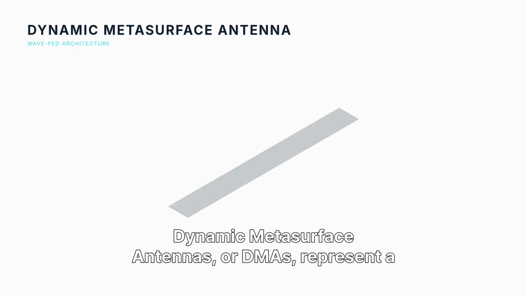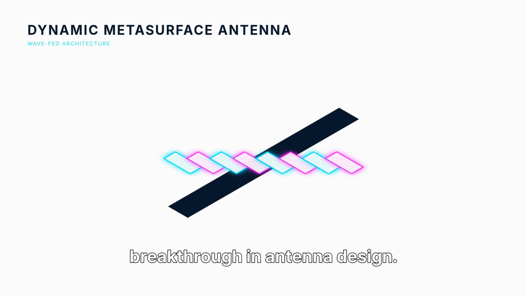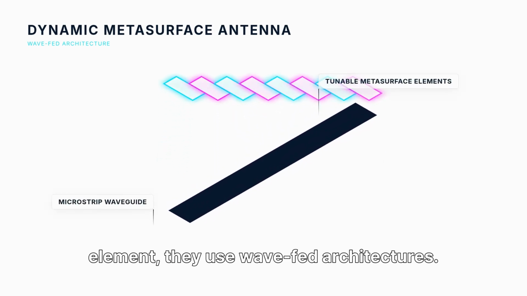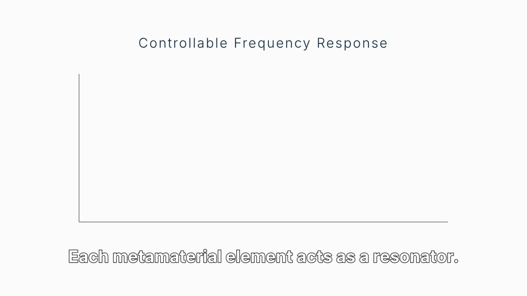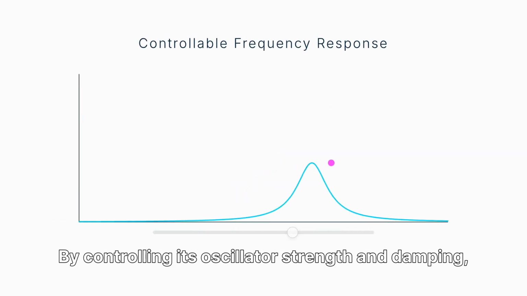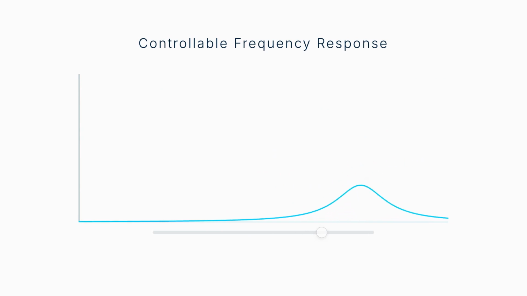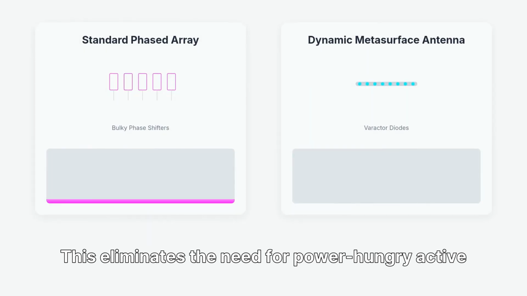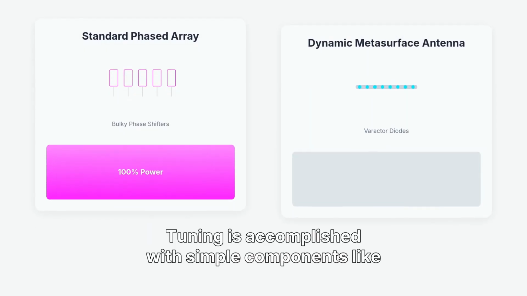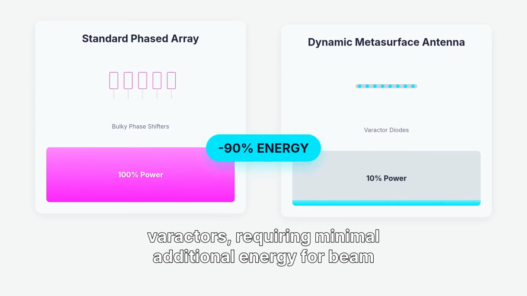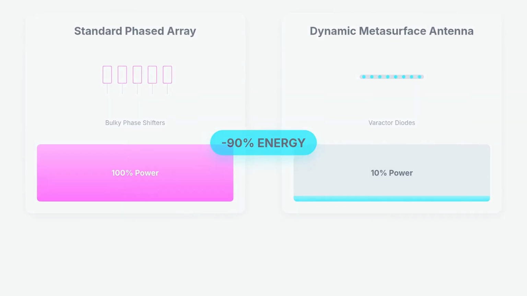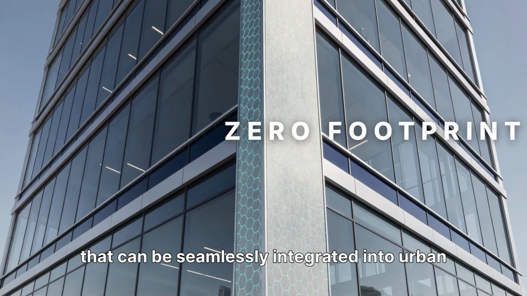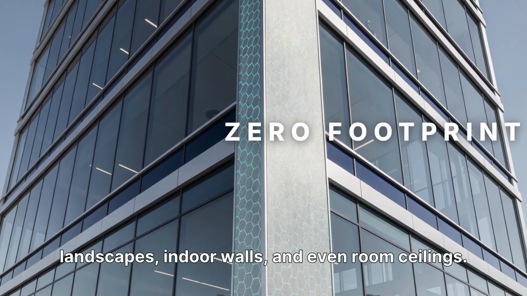Dynamic metasurface antennas, or DMAs, represent a breakthrough in antenna design. Instead of individual RF chains for every element, they use wave-fed architectures. Each metamaterial element acts as a resonator. By controlling its oscillator strength and damping, we can tune its response from a narrow filter to a frequency-flat profile. This eliminates the need for power-hungry active phase shifters. Tuning is accomplished with simple components like varactors, requiring minimal additional energy for beam steering. The result is a low-profile, energy-efficient system that can be seamlessly integrated into urban landscapes, indoor walls, and even room ceilings.